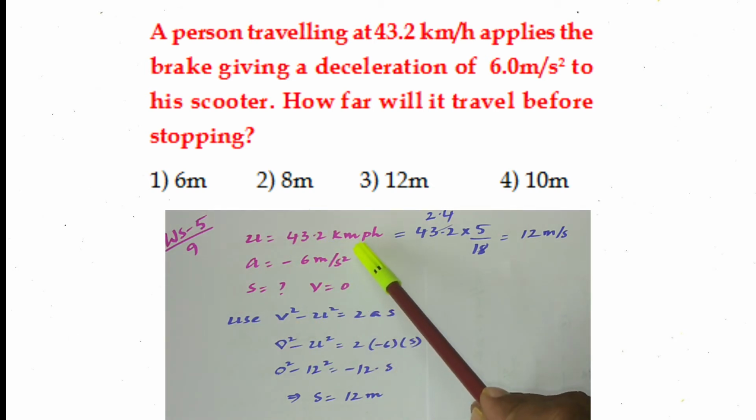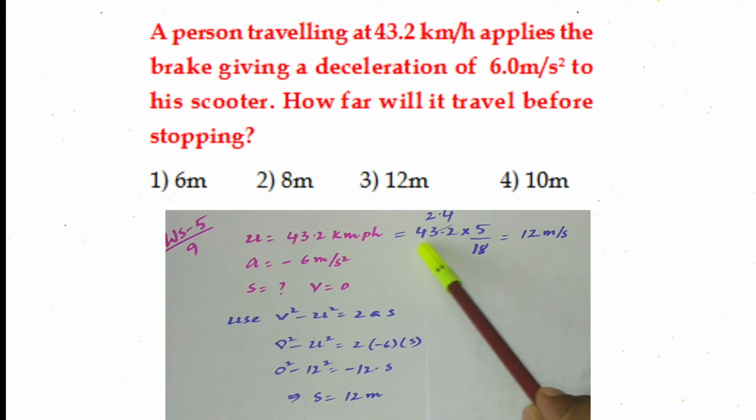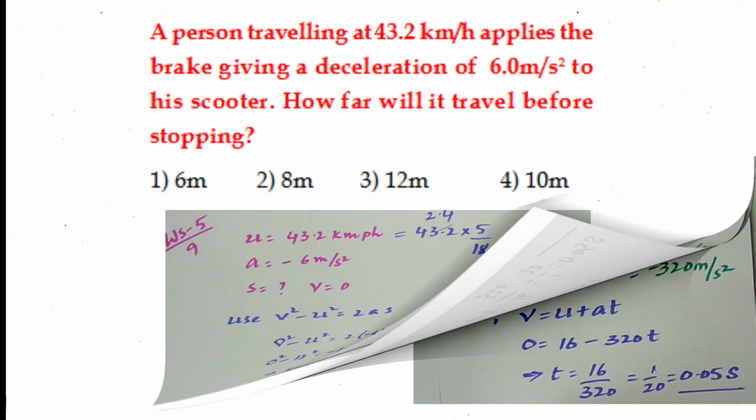Initial velocity is 43.2 kmph. We have to convert this into meters per second. That's why we multiply by 5 by 18. We got 12 meters per second. So 0 square minus 12 square equals 2 into deceleration minus 6 into s. By simplifying, s will be equal to 12 meters.